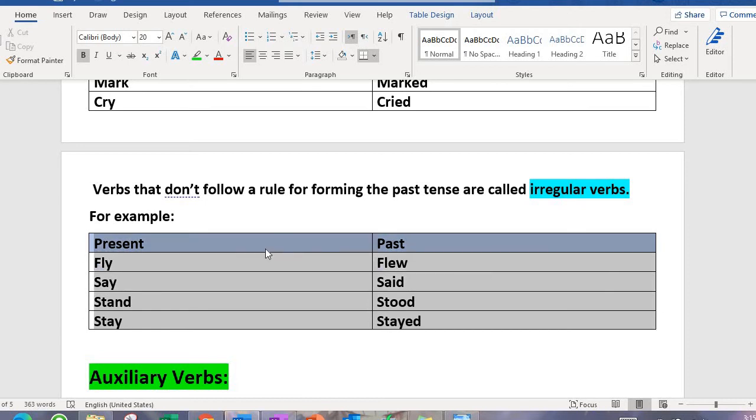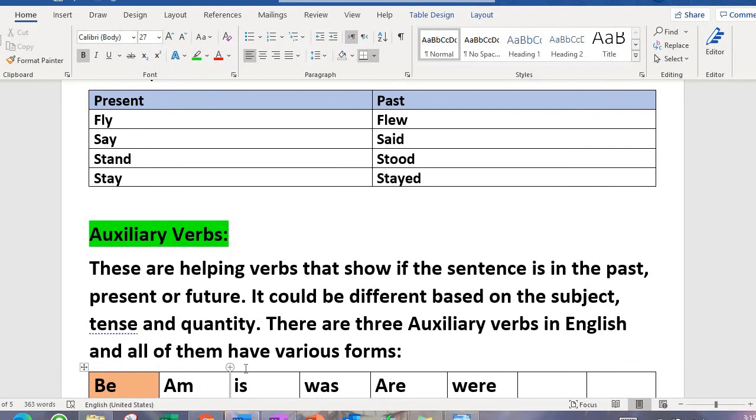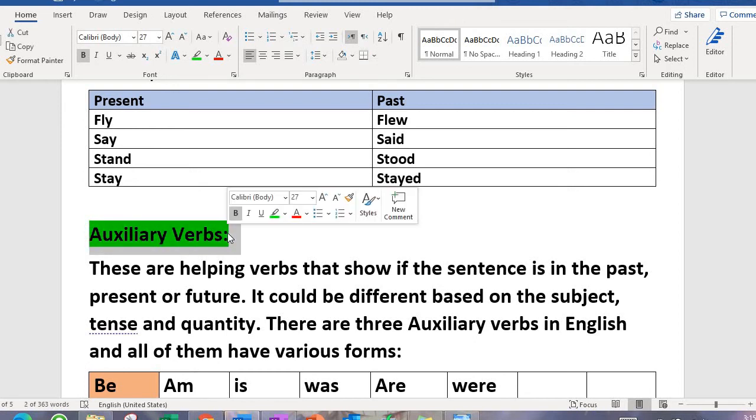These are irregular verbs. Now let's talk about auxiliary verbs. What are auxiliary verbs? You've all studied these, and these are very simple. You all know that every sentence must have a verb for it to be complete, for it to make sense, right? So some of the sentences like I am your teacher. Now you cannot find any action over there, but thanks to auxiliary verbs, this sentence is making sense.